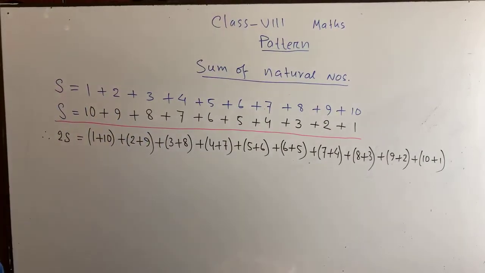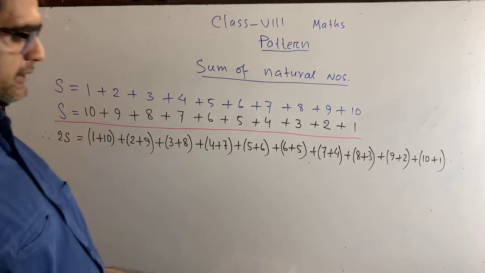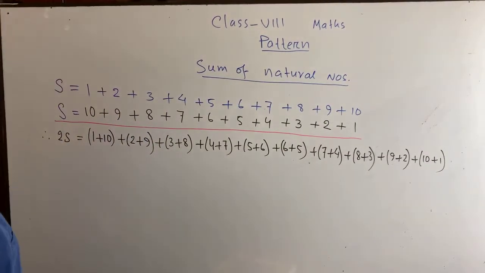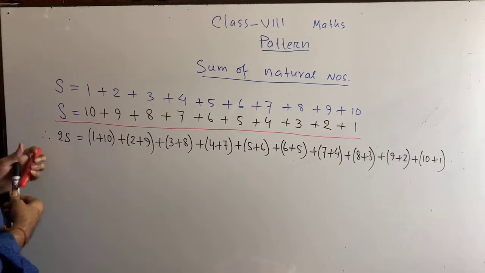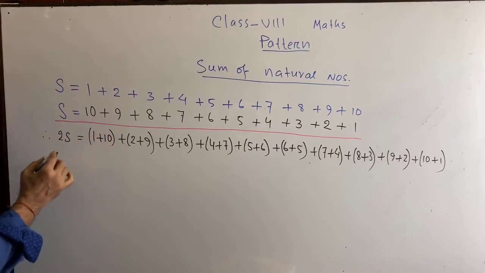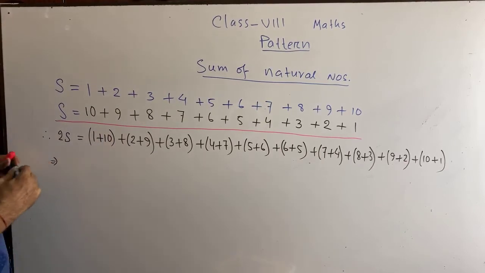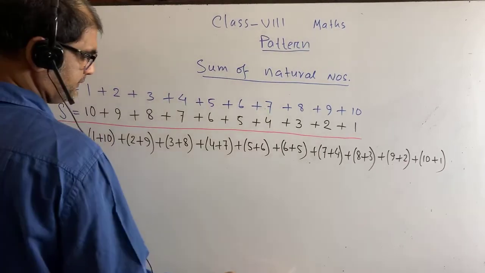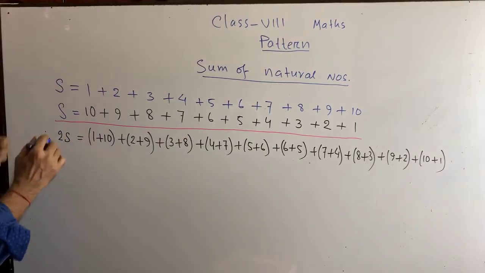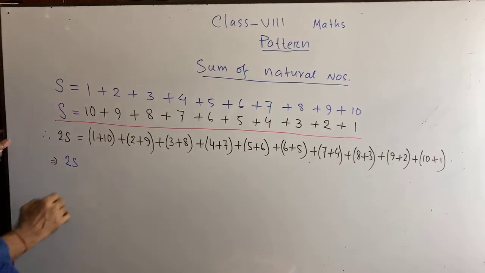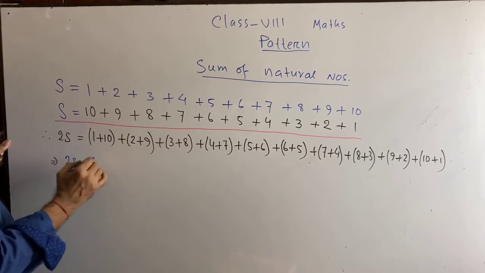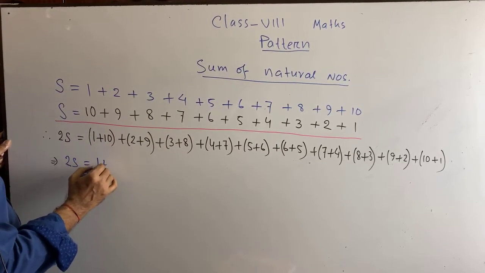Yes, I have written. Now you see, I can also write it like this. Please try to understand, all of you are required. You see, this can be written as twice s equal to 1 plus 10. Can you write 1 plus 10?